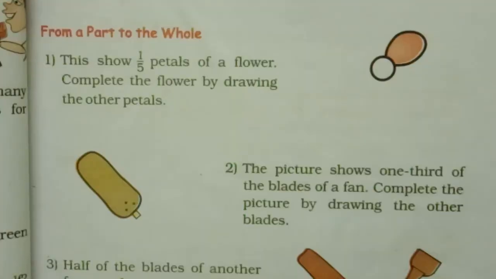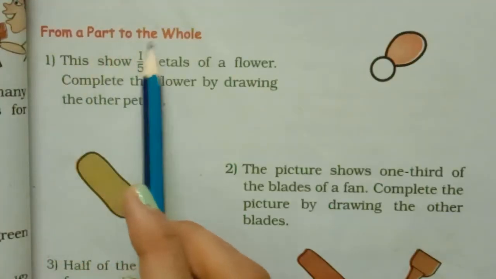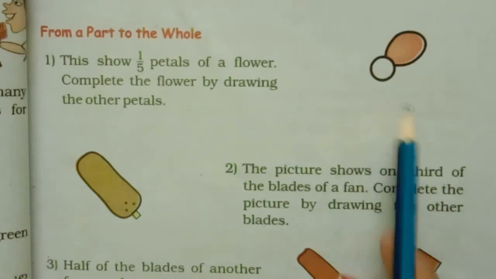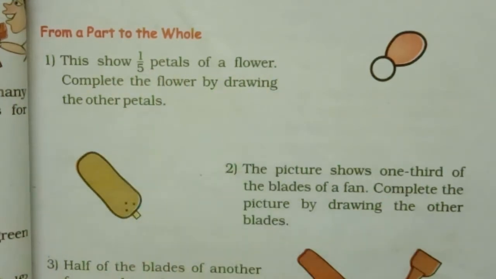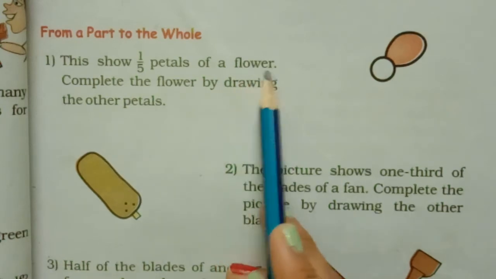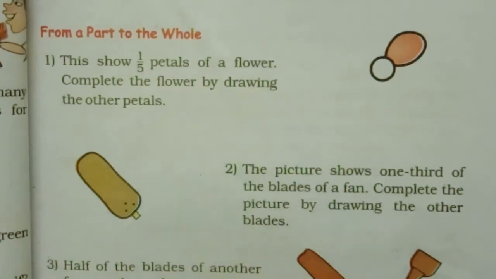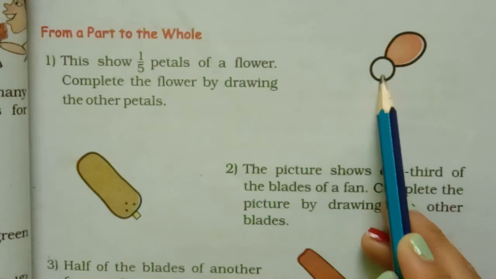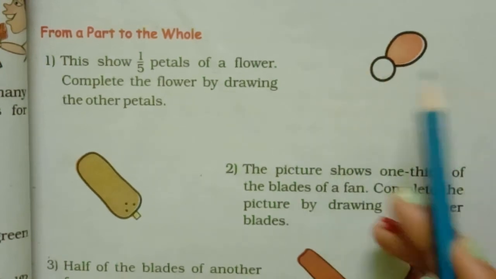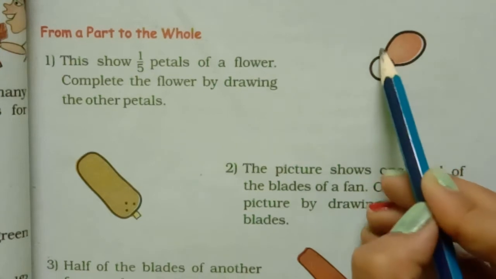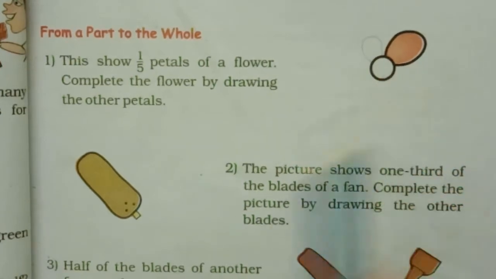Next page, page number 65, from a part to the whole. You have to just draw. This shows 1/5 petals of a flower. So you have to draw. One is given, 4 more petals. Okay? 4 more petals you have to draw like this.